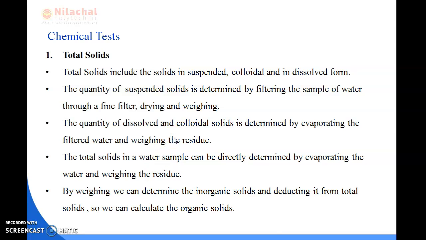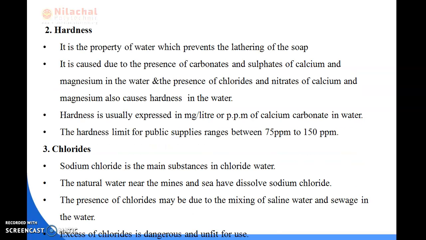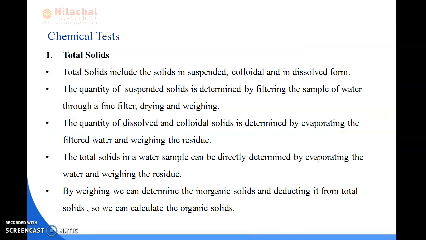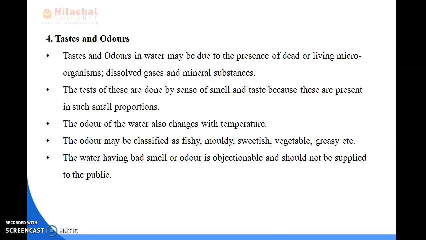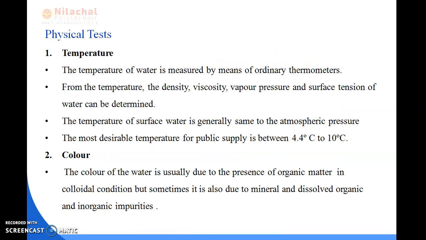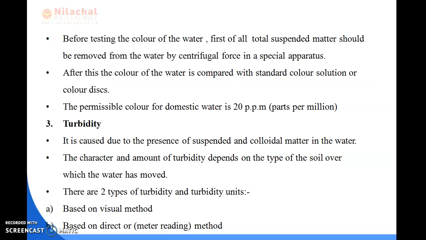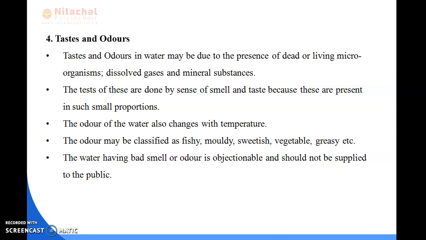Good morning everyone. So today we will be discussing the chemical test, and that is hardness. In the previous slide I discussed with you the chemical test and the physical test. The physical tests are conducted to know the quality or to know the analysis of the water. In the physical test we discussed temperature, color, turbidity, taste and odor.